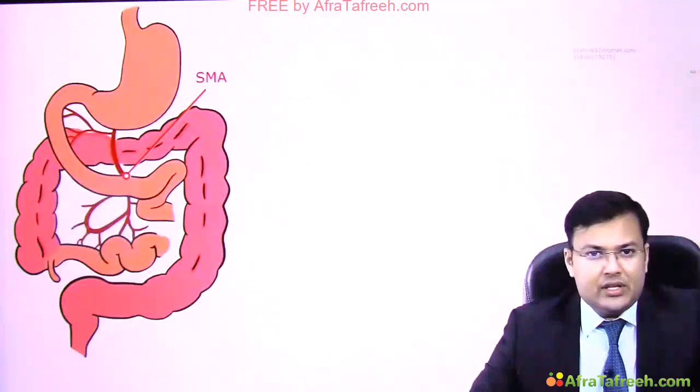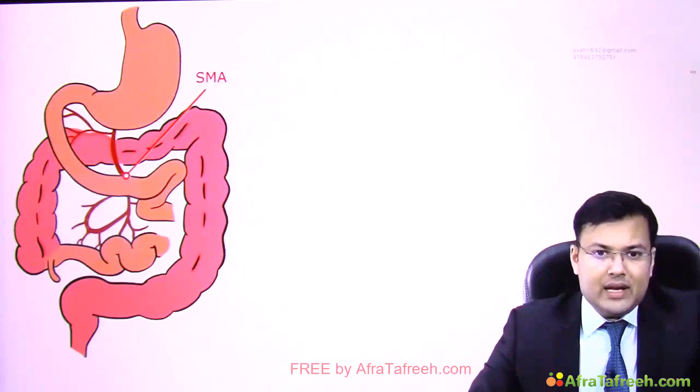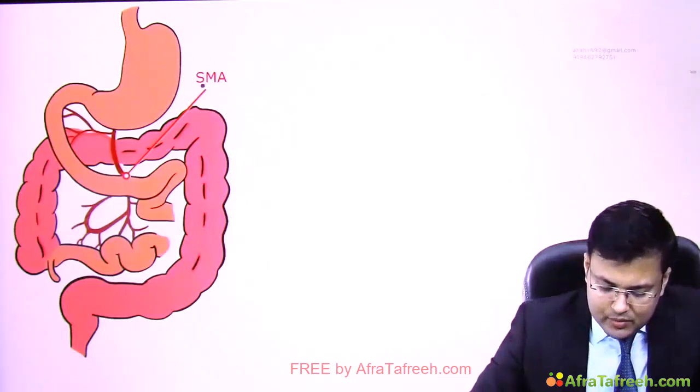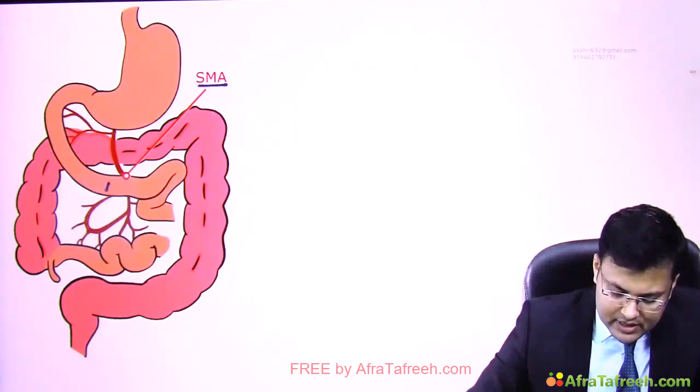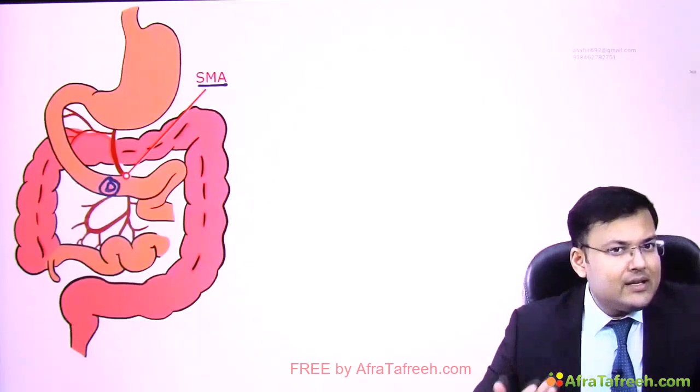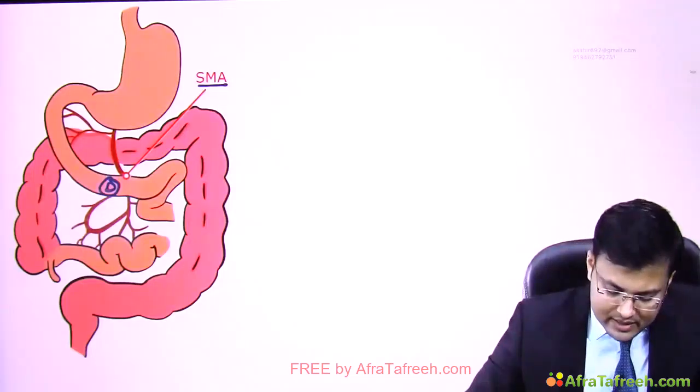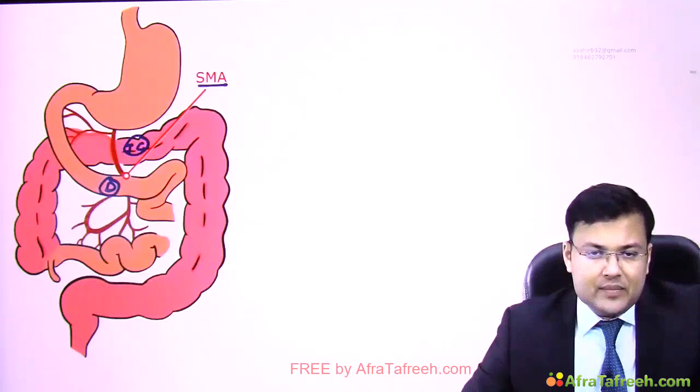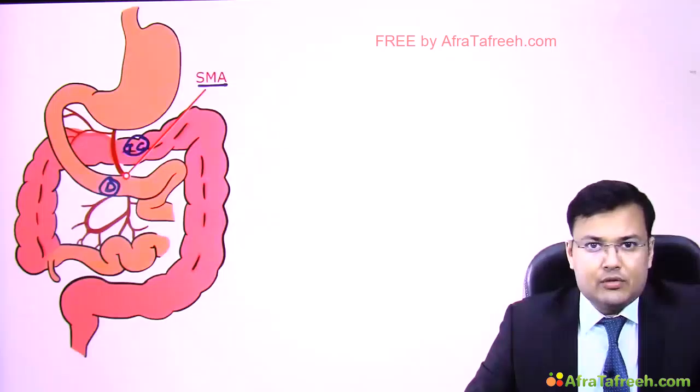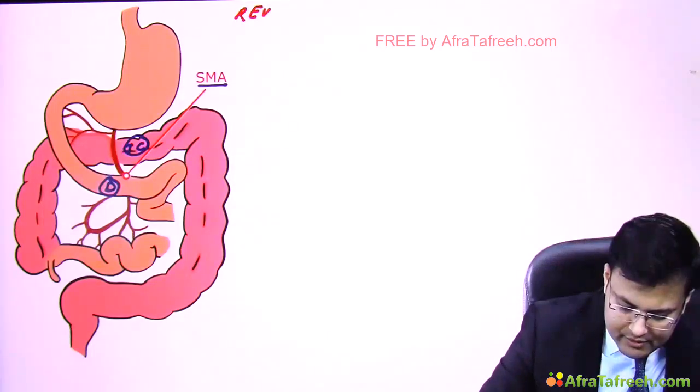Clear? Now see this image and tell me what kind of rotational abnormality this is. You can notice that this is superior mesenteric artery, and the third part of duodenum is anterior to superior mesenteric artery and the transverse colon is posterior to superior mesenteric artery. It means at the place of 270 degree counterclockwise rotation, there is clockwise rotation. So what kind of abnormality is this? This is reverse rotation.